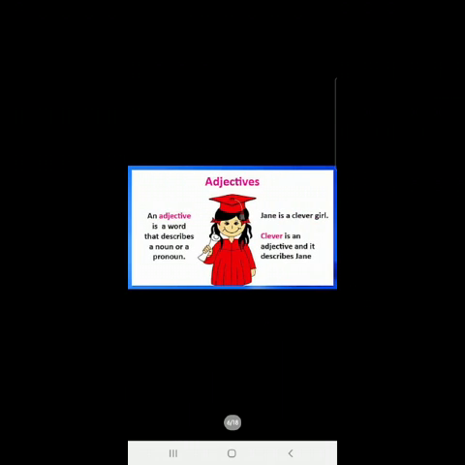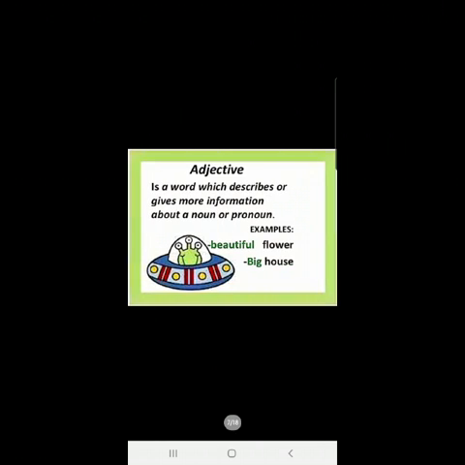Let us see some examples here, children. Jane is a clever girl. Now here, children, the word clever is an adjective and it describes Jane. It is telling us more about this girl, Jane. So clever is an adjective, alright, and Jane is a noun, children. Yes? Okay, we are going to see some more examples.